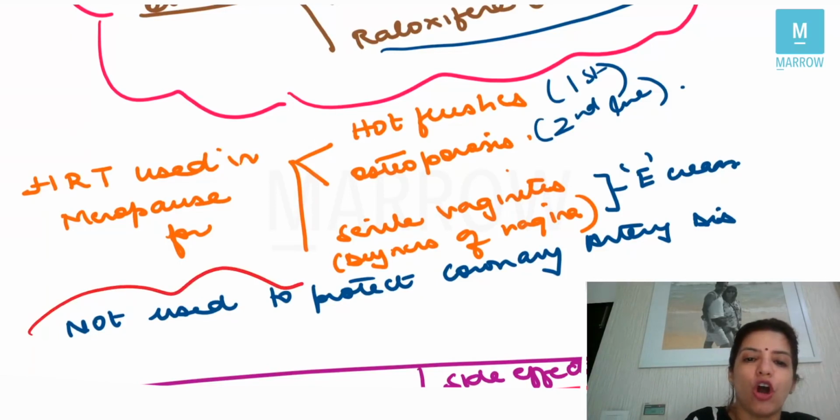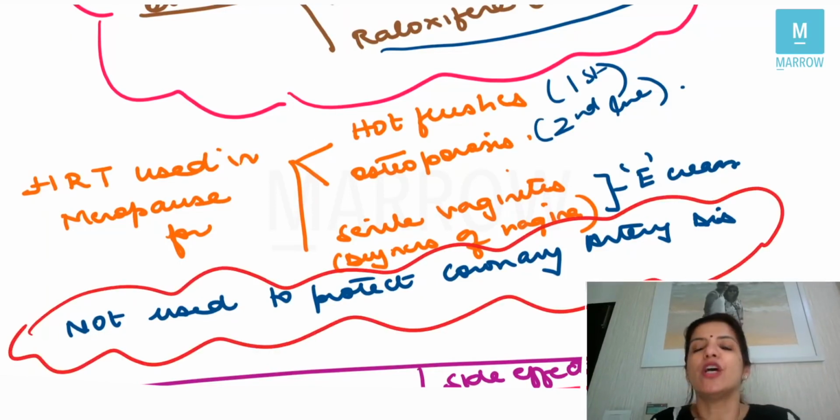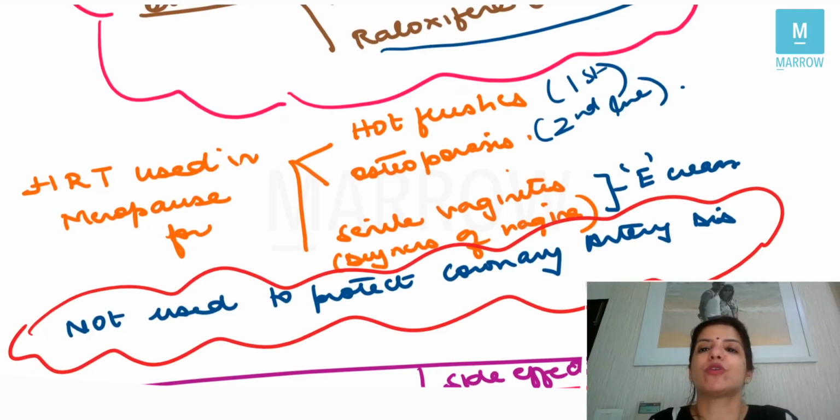HRT is not used to protect against coronary artery disease, right? Just because you want to prevent a menopausal female from having coronary artery disease, you are not going to give HRT. Rather than decreasing the chances of coronary artery disease, studies have shown that if HRT is given to females without any reason, just to protect them from coronary artery disease, it has adverse effects.